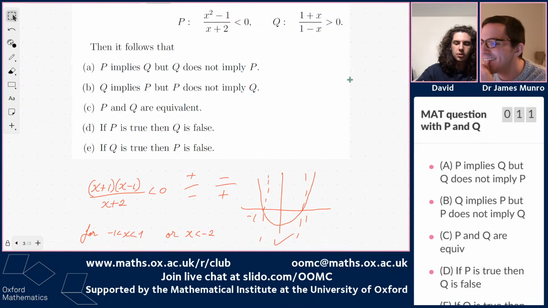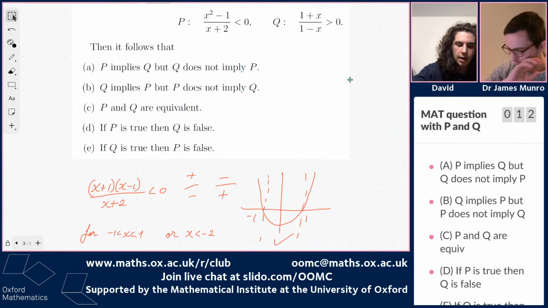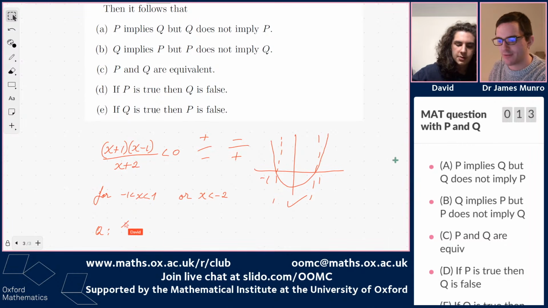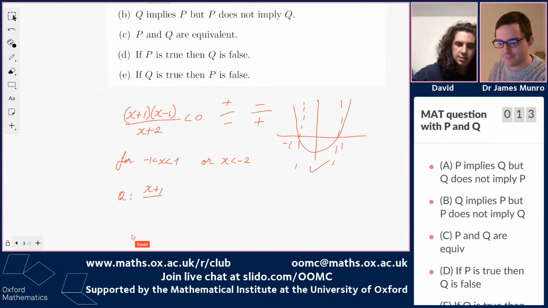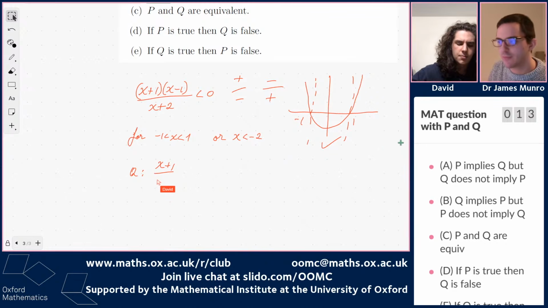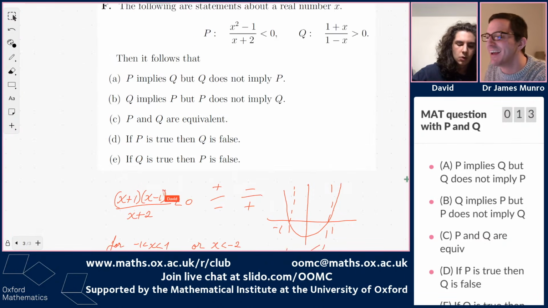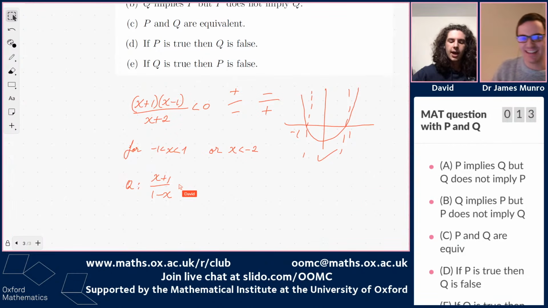Okay. So Q. Let me just go down a bit. I'm going to write it down. So we have Q. It's x plus 1 over 1 minus x, right? Yeah, I think so. Let me just check. Yep. And we need that to be equal to 0. And the question is whether that is true or not.